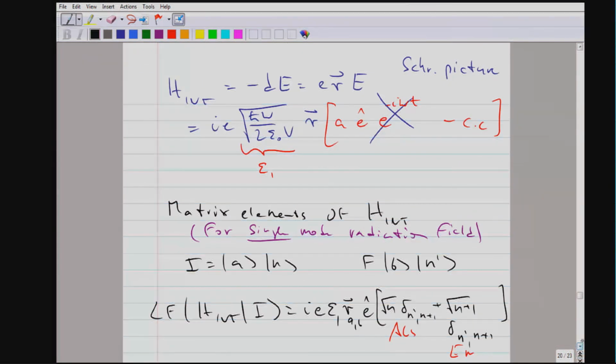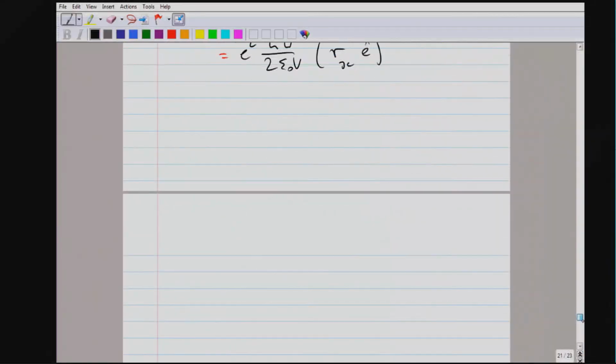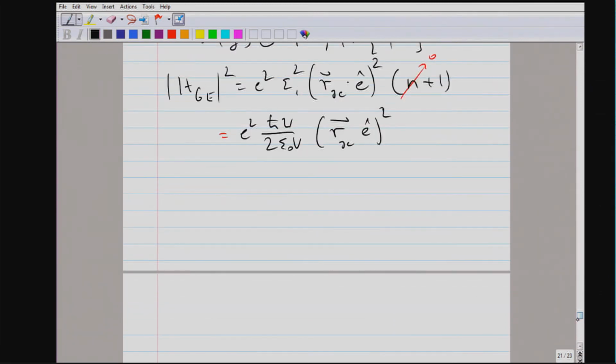Okay, we have now taken care of the matrix element. So we insert the matrix element now in our Fermi's golden rule expression for dA d omega. Let me just keep track of all the factors.